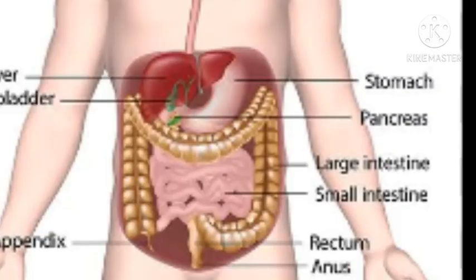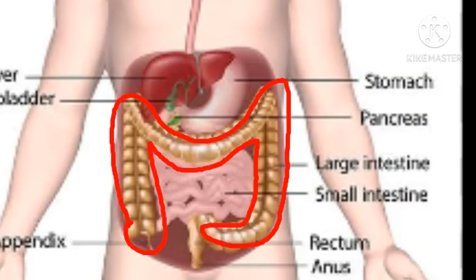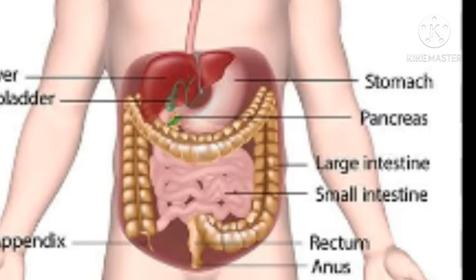The large intestine of an adult is about 1.5 meters long. Here much of the water in the remaining substances is absorbed into the body and feces or stools are formed. The feces collect in the rectum for some time. Later, they are expelled from the body through the anus because they contain waste substances. So, in this way, digestion takes place in the human body.